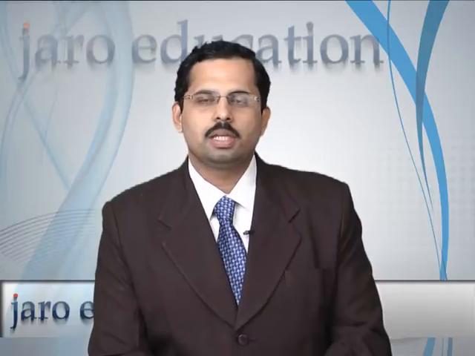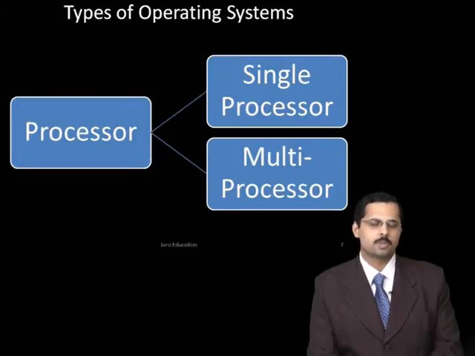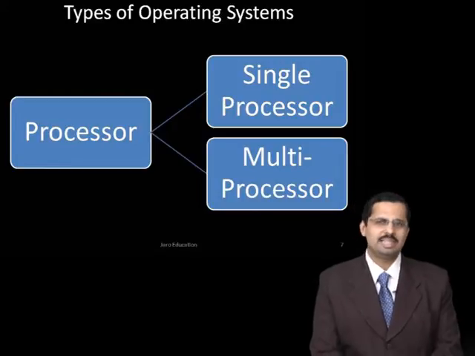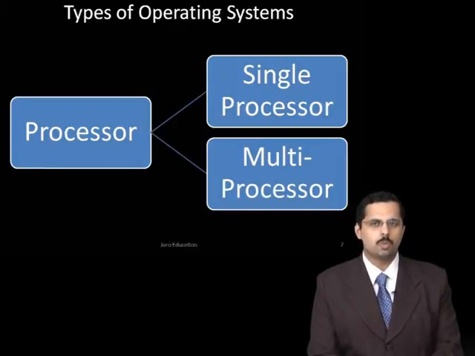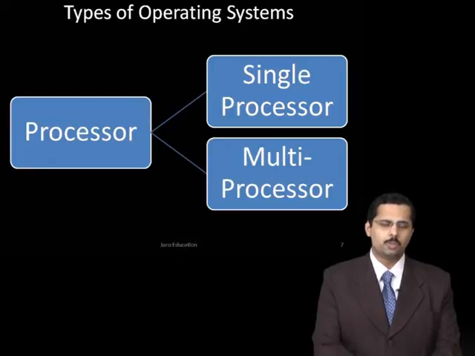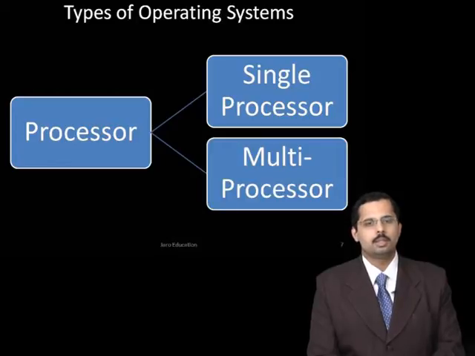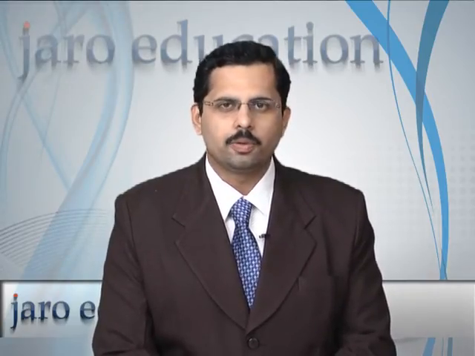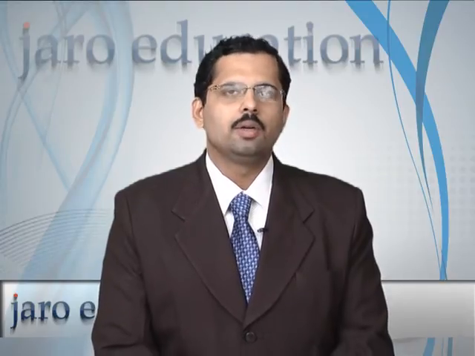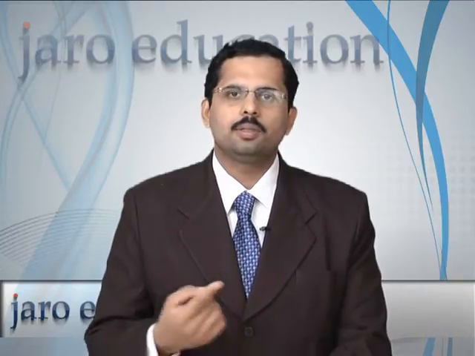Types of operating system, we will see processors: single processor and multiprocessor operating system. Now basically a single processor operating system is a unicore model. I am talking about the classic unicore model. Now we are getting multi-core models and quad-core models available. The unicore model is where we have only one processor chip on the motherboard which will be executing our program instructions. Basically the idea is a processor at any given instance or any given processor cycle will execute only one instruction at a time, and in the next cycle it will take up the next instruction.